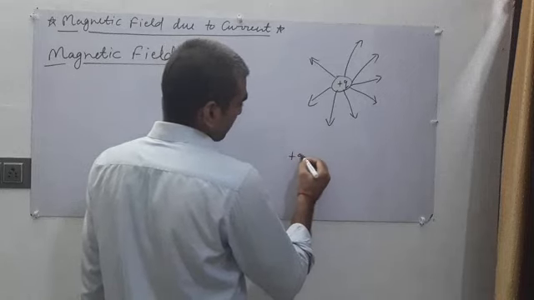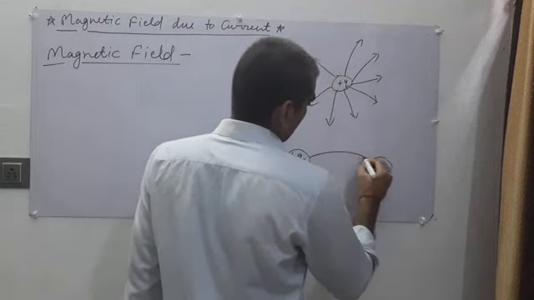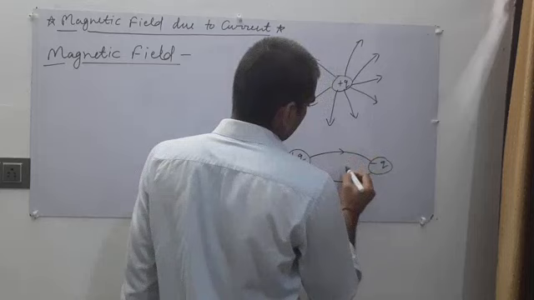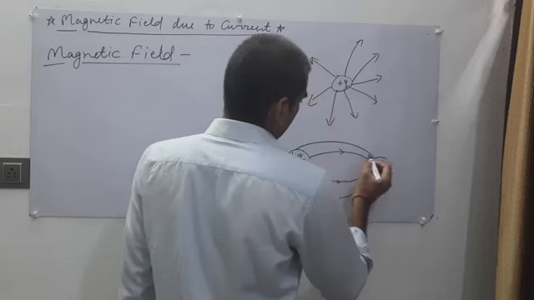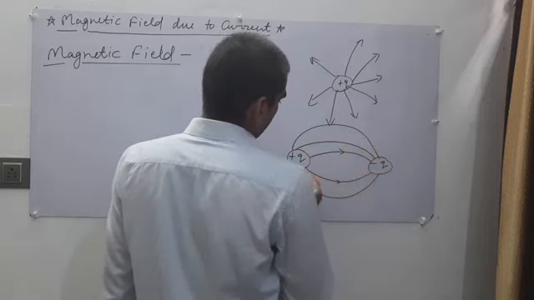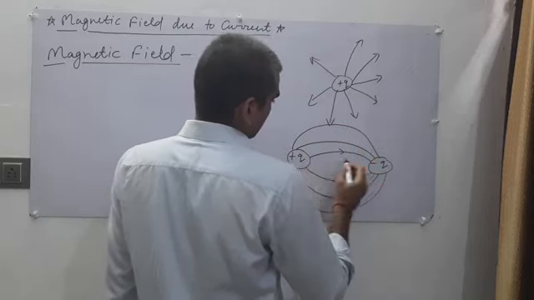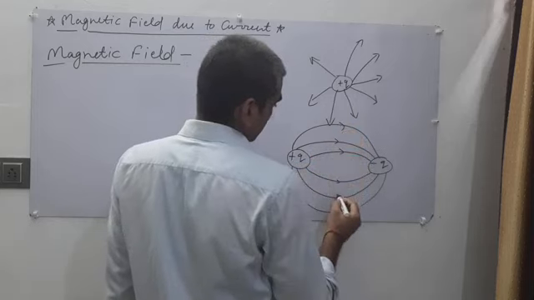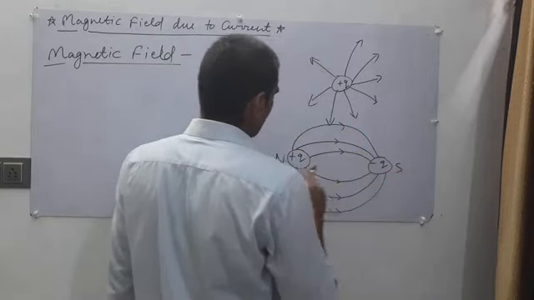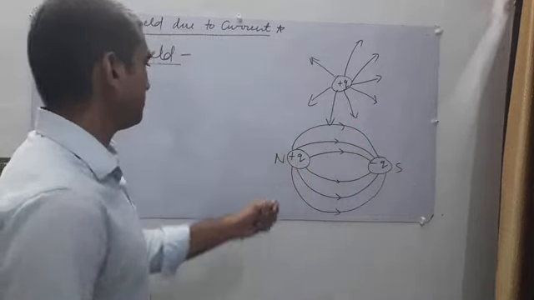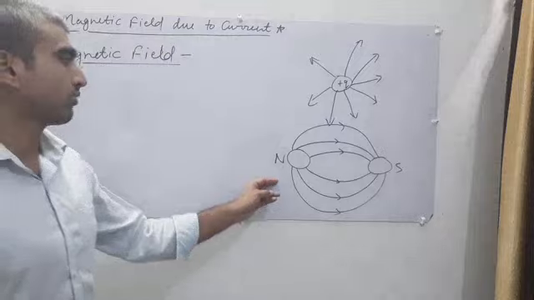That means these are the magnetic field lines. This is the north pole and this is the south pole.